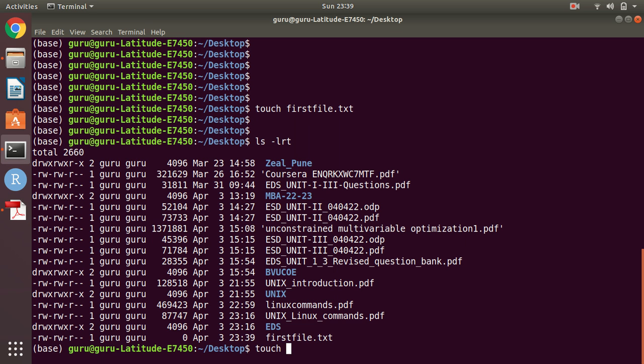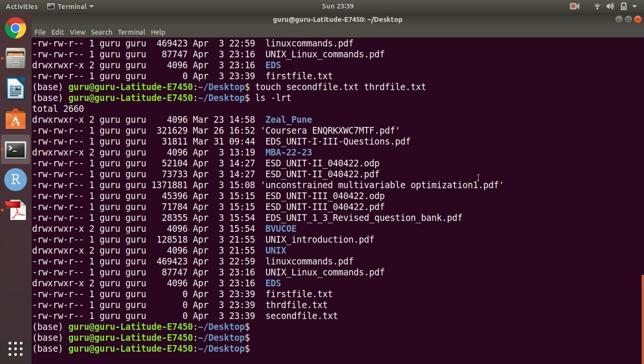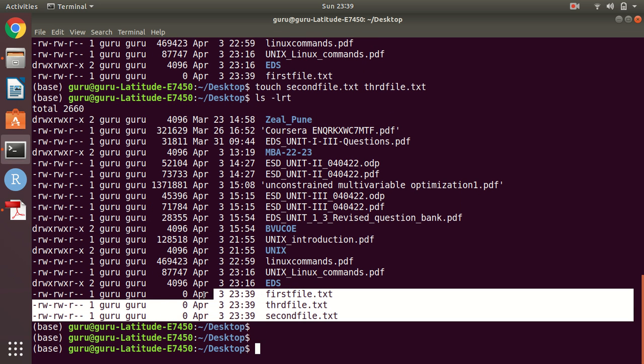Second file.txt, third file.txt. According to that we can create multiple files. So we will see here ls -lrt pipe, right now we just use the tail. You can see here these are the three files which we have created.